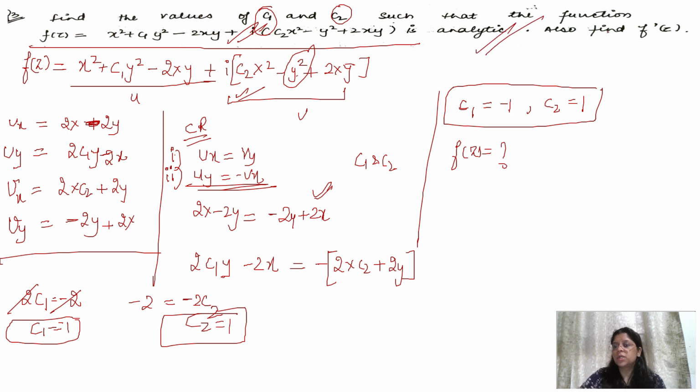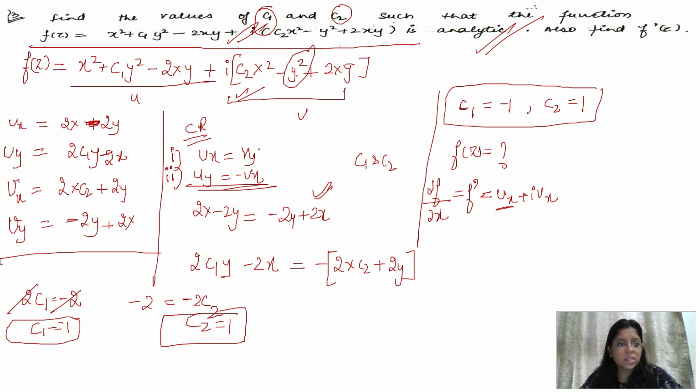Now they have asked for the value of f dash z. I am finding the derivative of f with respect to x, which is del f upon del x, which is f dash. So ux is 2x minus 2y plus i times vx, which is 2x c2 with c2 equal to 1, so 2x plus 2y.